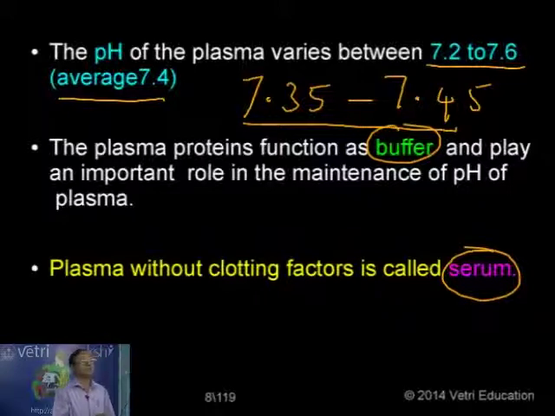That means the serum contains no coagulation factors, because the coagulation factors have already been used in the formation of the clot. The remaining fluid of plasma that is coming out is without coagulation factors, and that is called serum. That's why I use the statement: plasma without clotting factors is called serum. Remember that one. At the site of injury, the yellow fluid released contains plasma components except the coagulation factors.